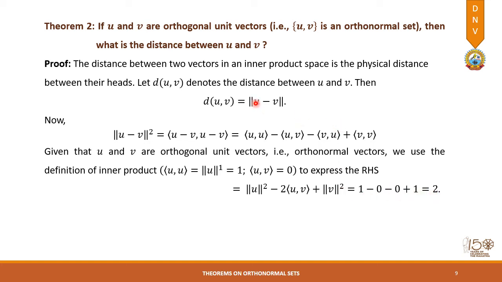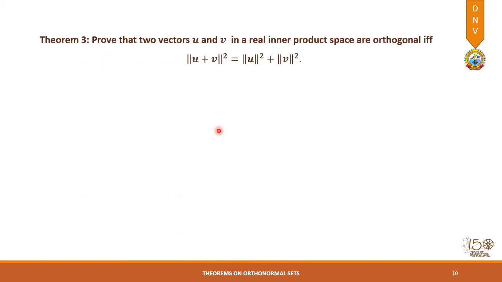So if the set of orthonormal vectors u and v is given to us, the square of the distance between these two vectors will always be equal to 2. So I can write the norm square equal to 2, so the distance is equal to the square root of 2. So this is the theorem we wanted to prove with the help of inner product and its properties. Next we come to theorem number 3.